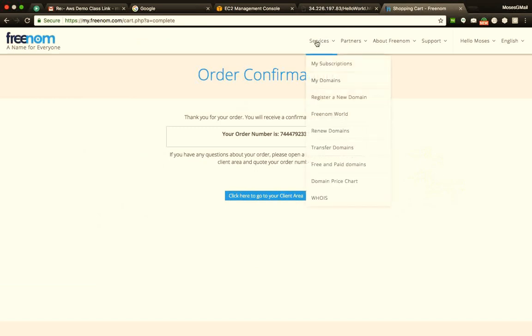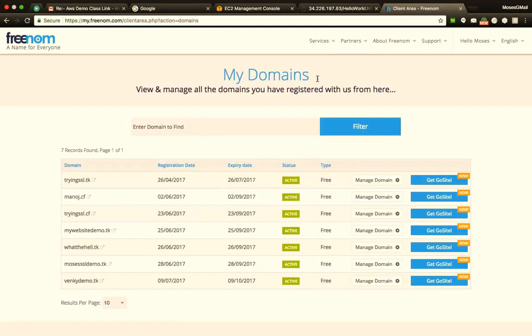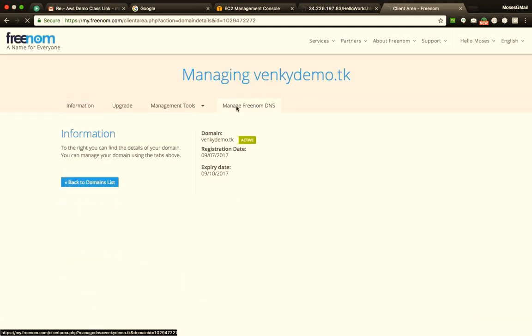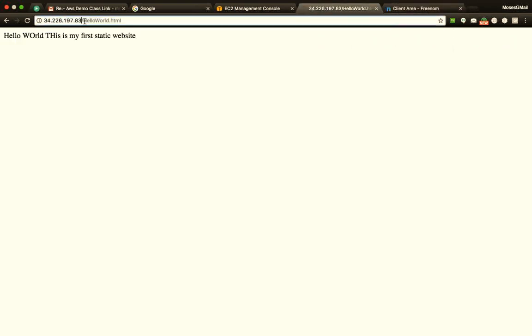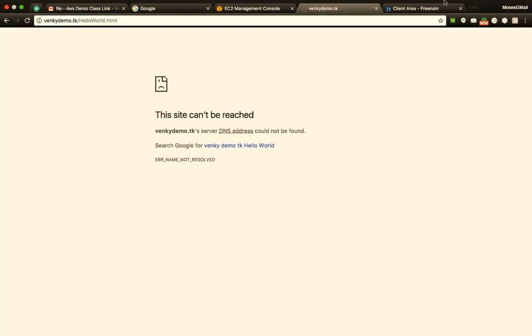So now I'll click on services, go to my domains, and I can see my domain here, that is Venki Demo. I'll say manage domain. Come here and click on manage Freenom DNS. And here I can see that the mapping is done and the TTL is 300 seconds. So let's wait for 300 seconds. That is around 5 minutes. And after 5 minutes, my domain should be up and working. So after 5 minutes, my website should be up and working with the domain.